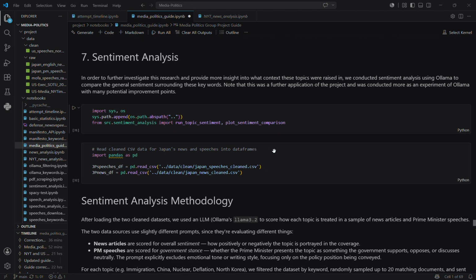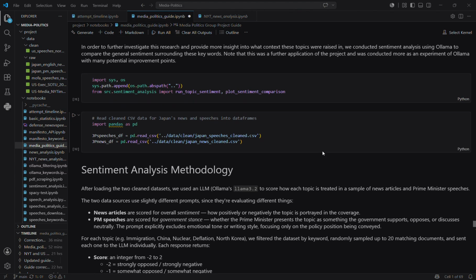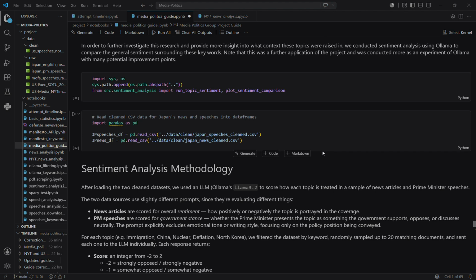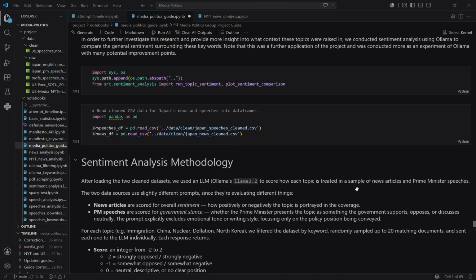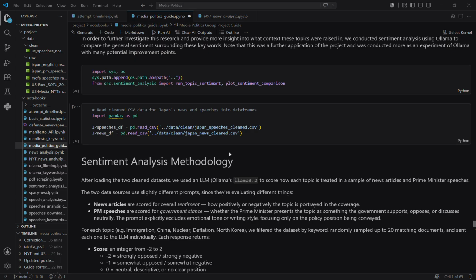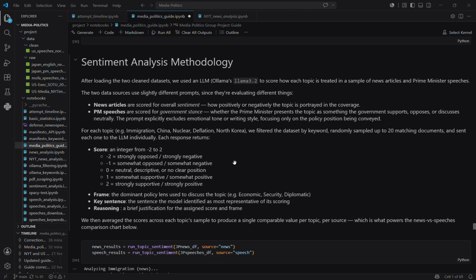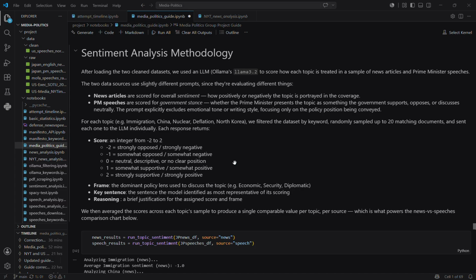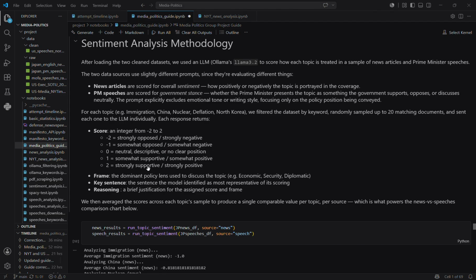So to extend the Japan analysis, we conducted sentiment analysis using Ollama, and that was introduced in week 10 of the course. So rather than just measuring how many keywords appeared, we wanted to see what the sentiment was surrounding them. Of course, this was more of an experimental extension of the project with many possible improvements. So we firstly imported the same data sets, used Llama 3.2 running locally on our computers to analyze articles and prime minister speeches containing our selected keywords. We then prompted the model to assign a sentiment score from -2, which was strongly negative, to +2, and to identify the dominant policy frame and provide a key sentence justifying the classification.